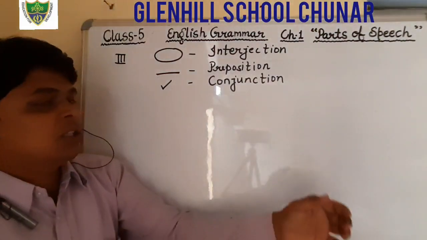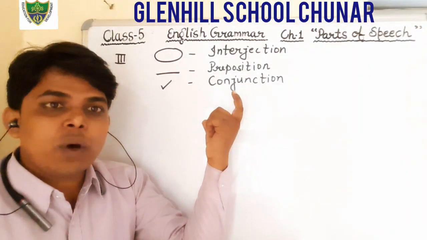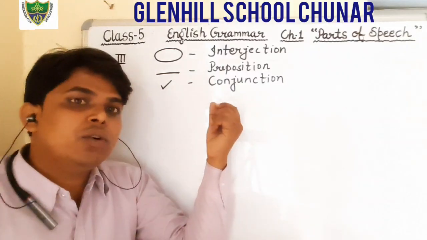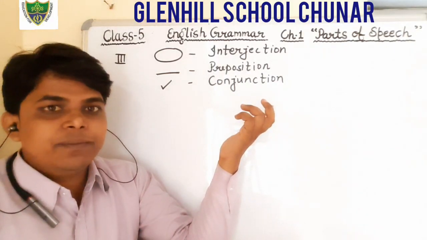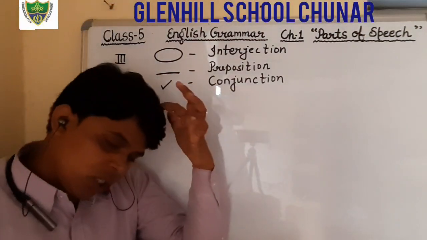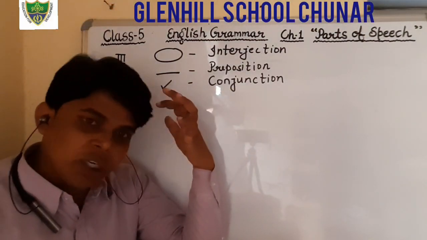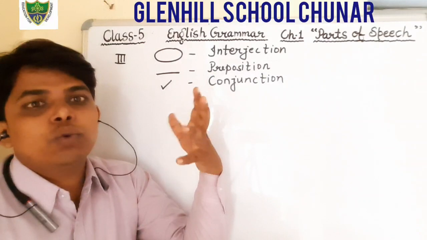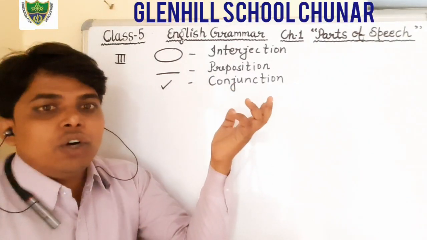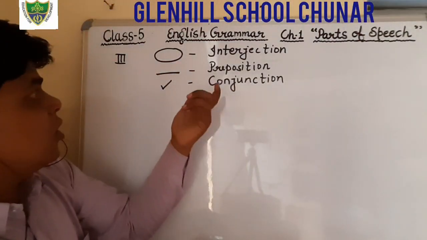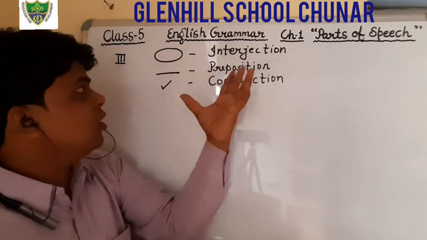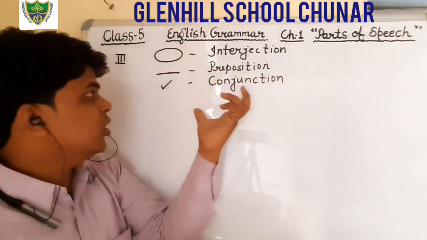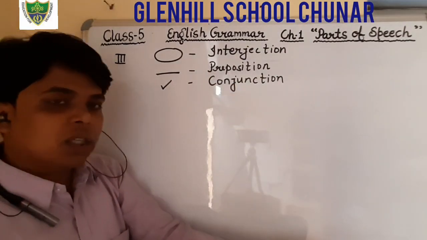A conjunction is a word that is used to join two or more words in a sentence, and it is also used to join two or more sentences. So in this question, you first have to circle the interjection, underline the preposition and tick the conjunction.